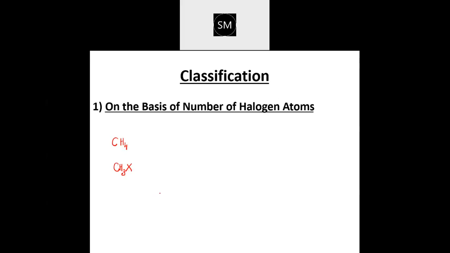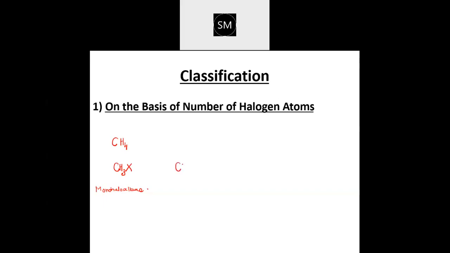So if you replace only one hydrogen by one halogen, then that is called a monohaloalkane. Mono means one. One halogen you have replaced. Now same thing, I'll take this methane and from the methane I will replace two hydrogens by two halogens.